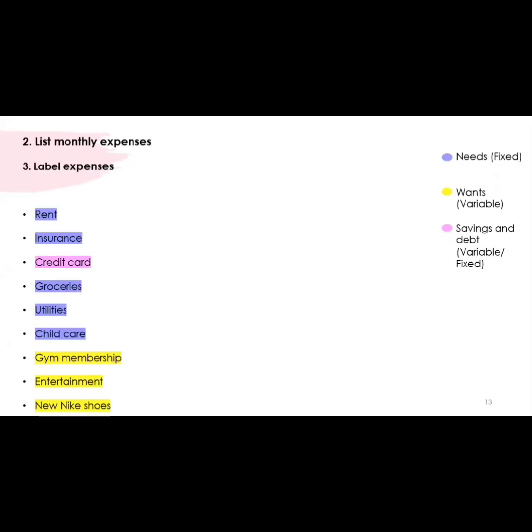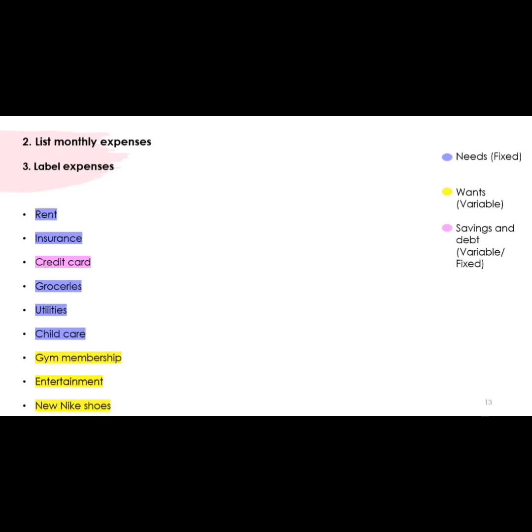Now we go list the monthly expenses that we expect to pay during the month. So here are a few examples: rent, insurance, credit card, groceries, and so on. Now we are going to label those expenses. So I labeled all of my needs with blue. Now a need is usually something that is fixed. It is an unavoidable bill. You need to pay for it. You need it as an essential thing in your life.